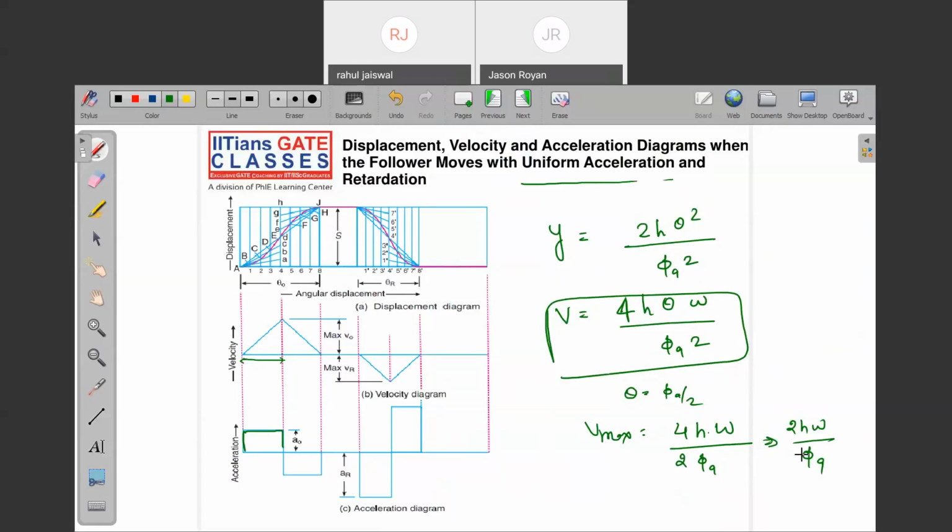Yes or no? Correct. What about acceleration? Directly write maximum acceleration: 4h omega square divided by phi a square.